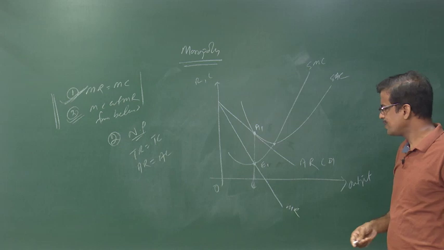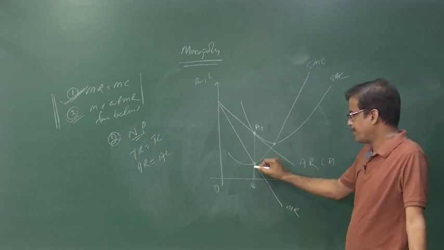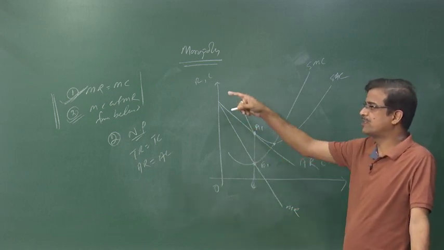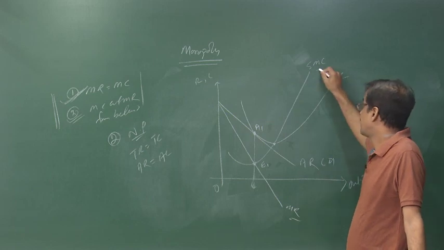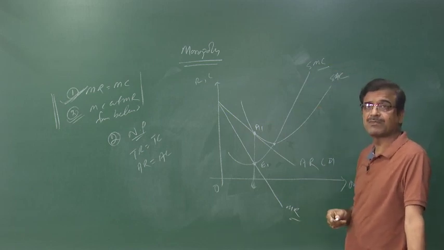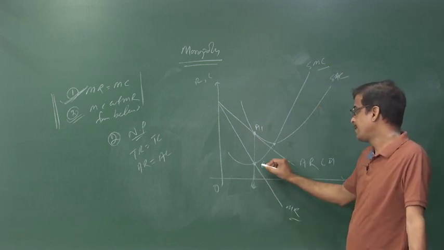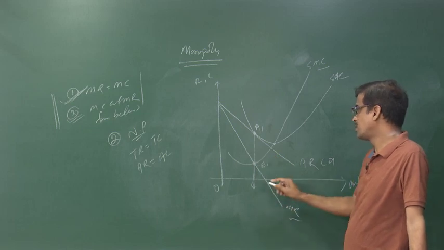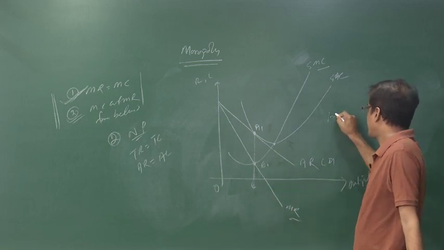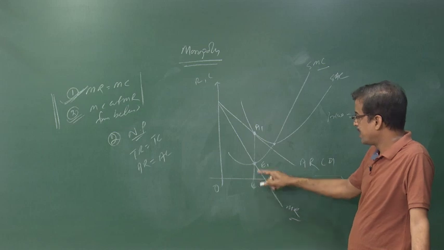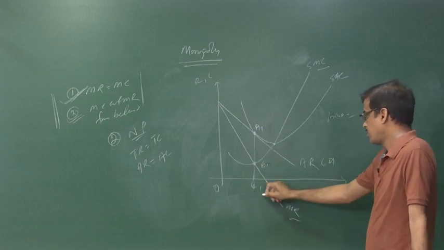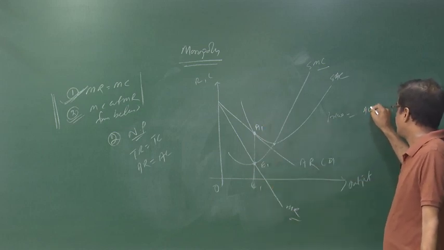Okay. At this point of equilibrium, the conditions marginal revenue and marginal cost are both satisfied, and due to that, what is the price? Price per unit is A1Q1. Why is A1Q1 the price per unit?